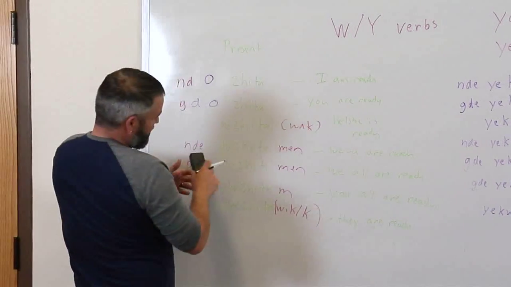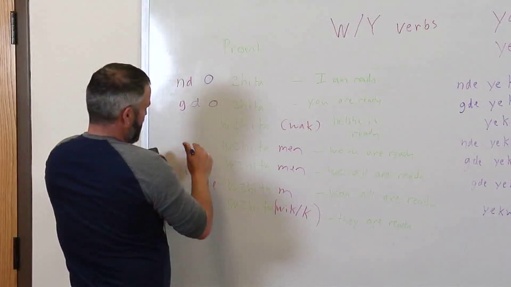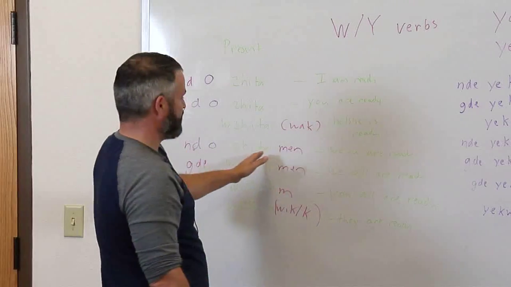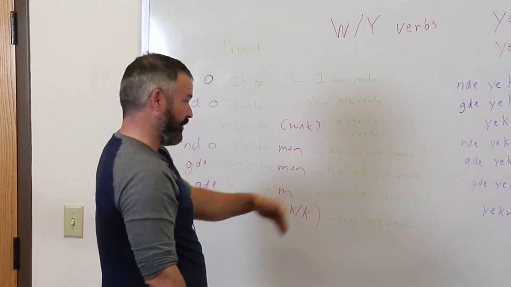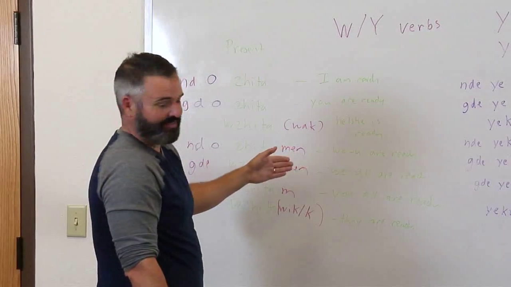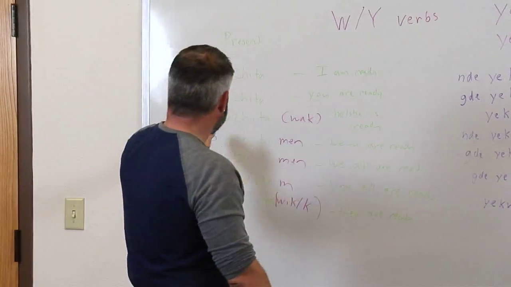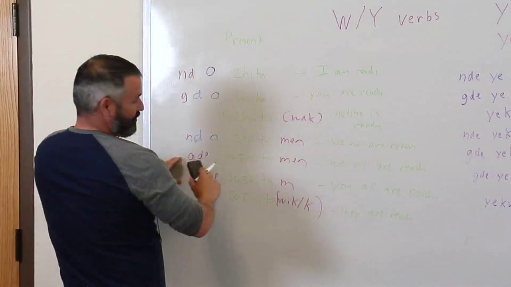Again, this NDE with this W turns into ndojitamen, we but not you are ready. This is the story of my life. Ndojitamen, we're ready but you're not, like my kids. Ndojitamen. And then we all are ready.